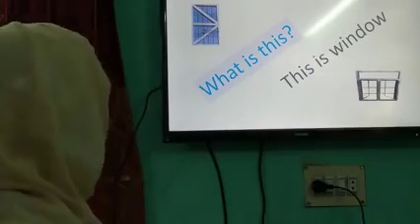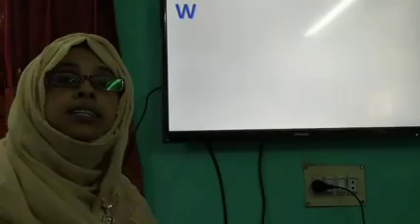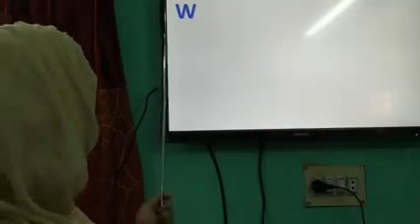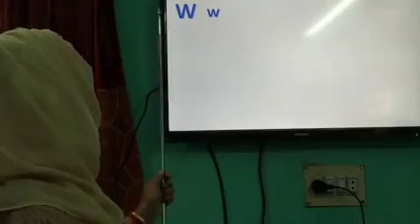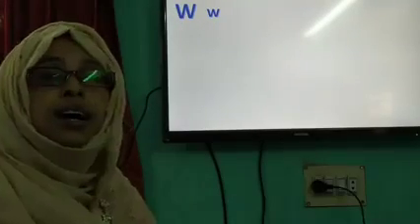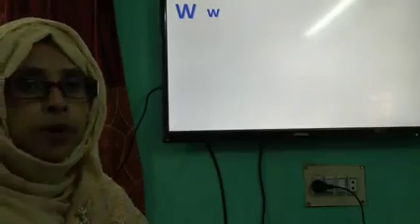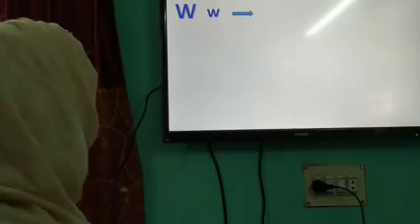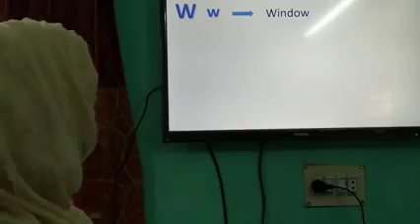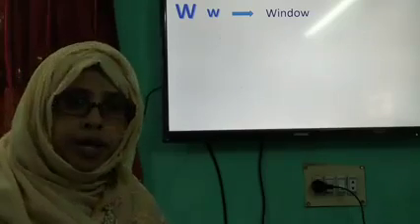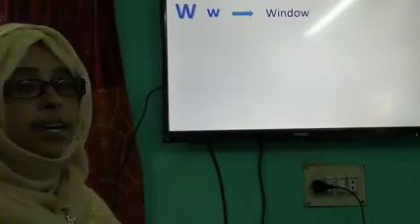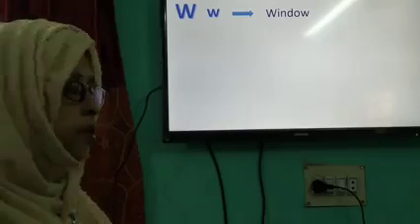So look here again. Here is a letter, and the letter is W. Here is another letter. It's a capital letter and it's a small letter. And we can say W for window. We can say what? W for window.